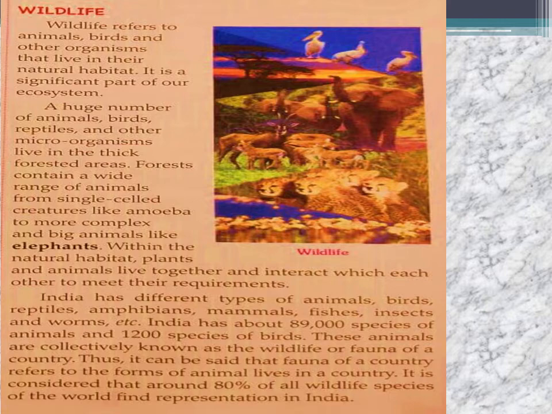Now, in India, we have different types of animals: birds, reptiles, amphibians, mammals, fish, insects, worms, etc. We have 89,000 species of animals and 1200 species of birds, and they are collectively known as wildlife or fauna of a country.